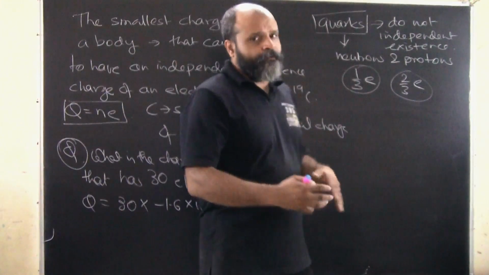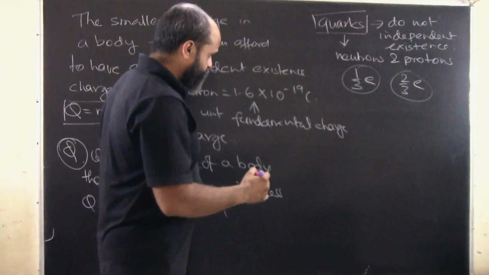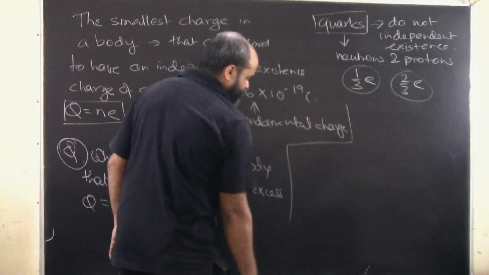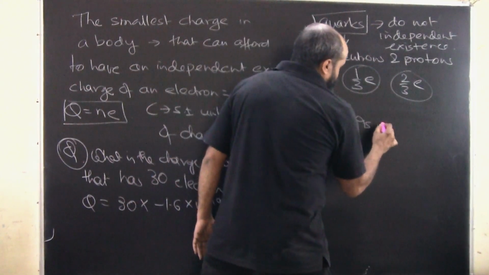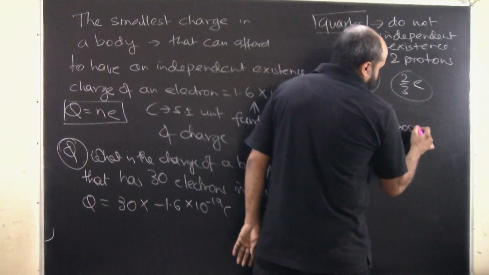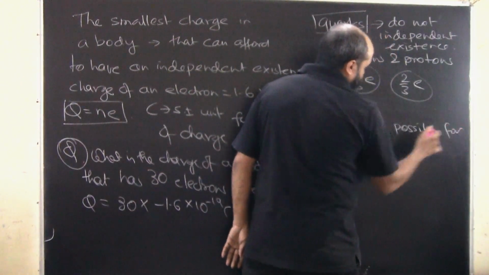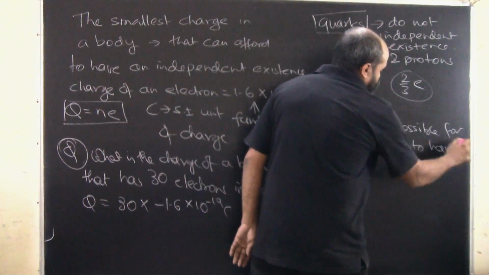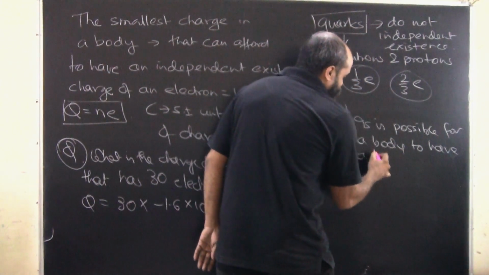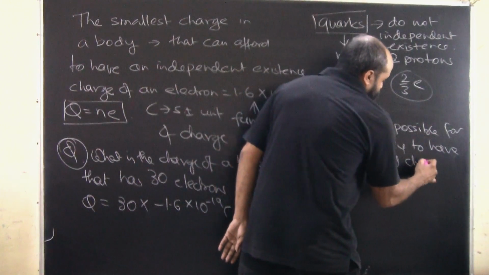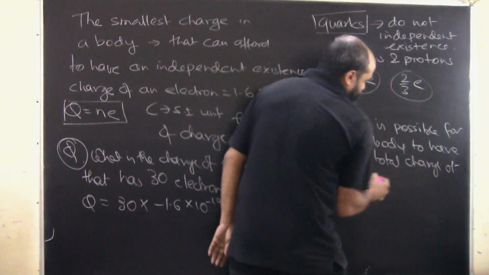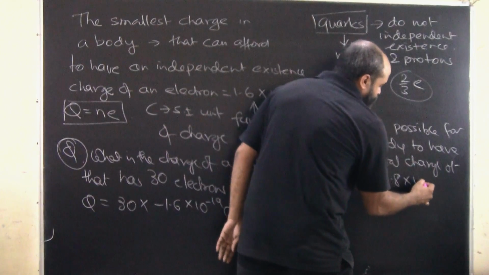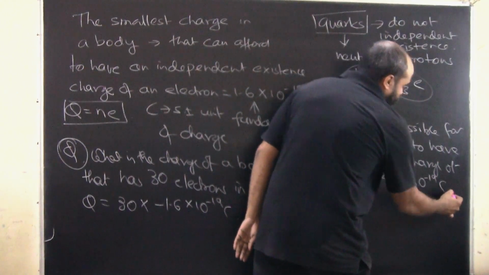Now, if the question is asked in a different way, let's say, is it possible for a body to have a total charge of 4.8 × 10^-19 coulombs?